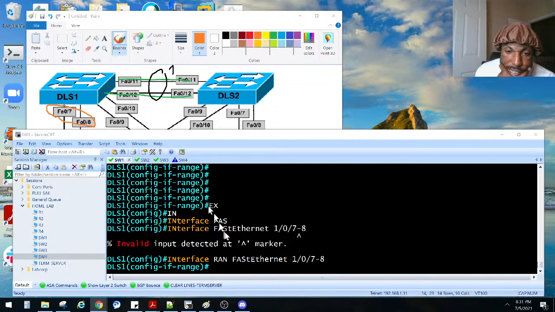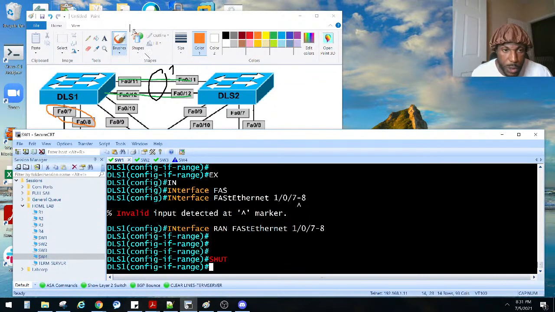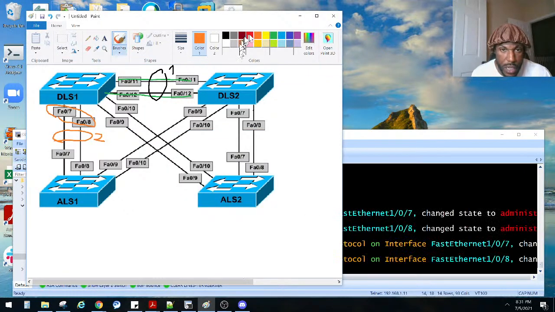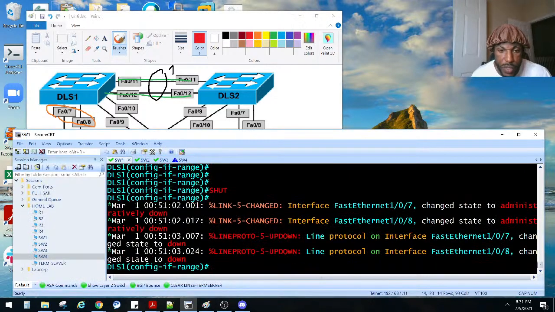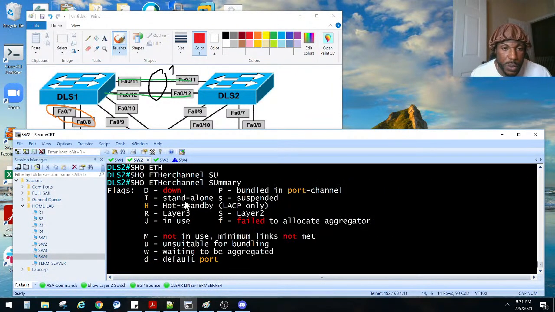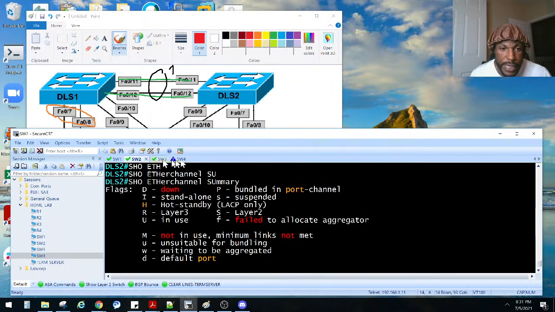So shut these guys down. And I'm going to do the same thing on the other side, 0/7 through 8, and shut these guys down right here. And then bundle them in the port channel, because you don't want to misconfigure them or anything like that. Like I said, I used to run into that all the time at work. ALS1. Where's ALS1? Right here.